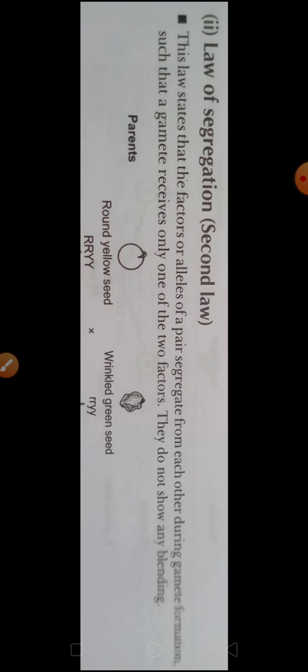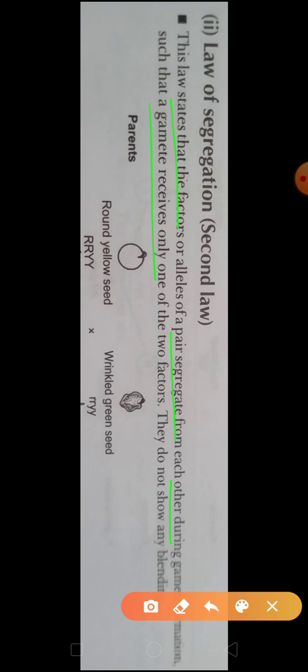See once again here, the law of segregation. This law states that the factors or alleles of a pair segregate or separate from each other during gamete formation such that a gamete receives only one of the two factors.